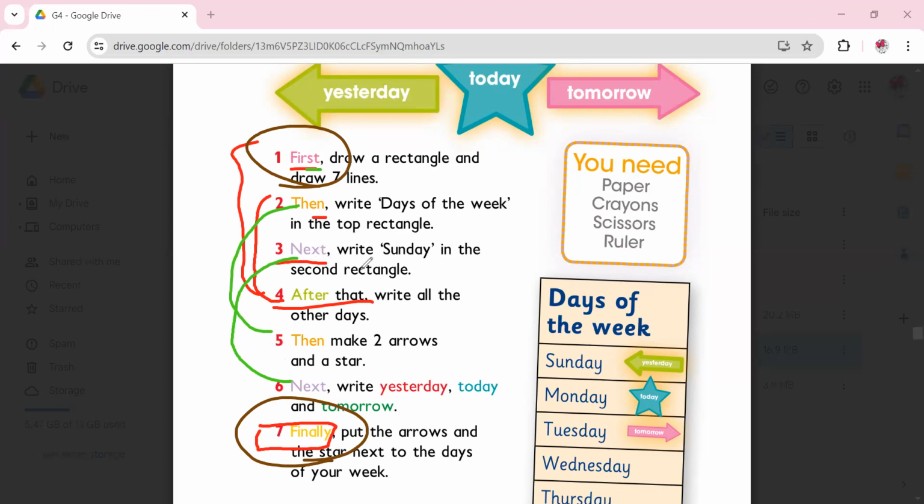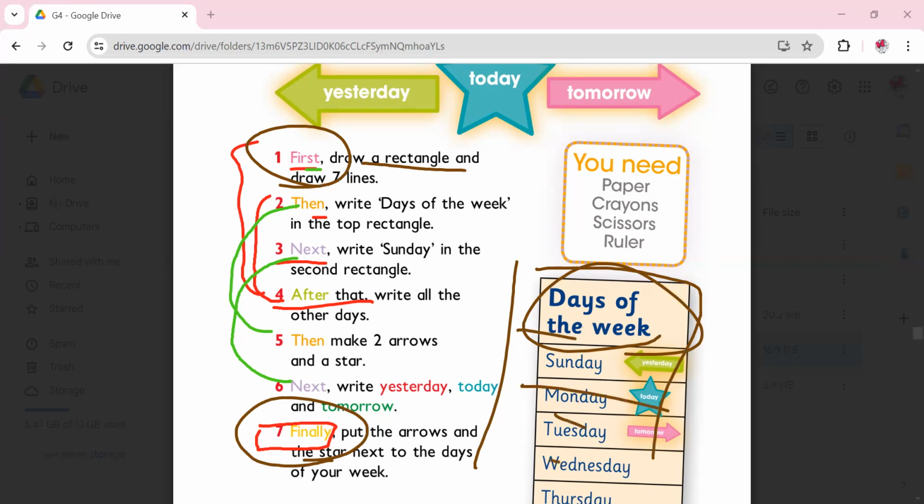So what is this lesson about? It's about the days of the week. They're trying to tell you how to make a poster of the days of the week. So first, you draw a rectangle. This is a rectangle. Draw 7 lines. 1, 2, 3, 4, 5, 6, 7. 7 lines. Then write days of the week on the top